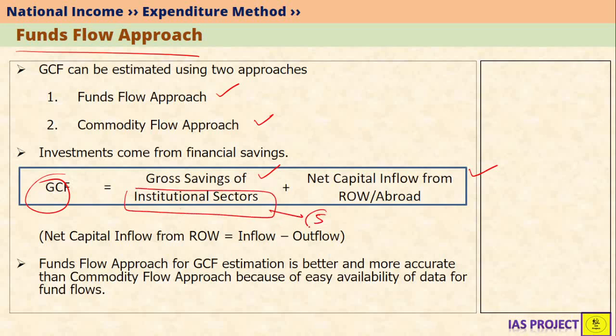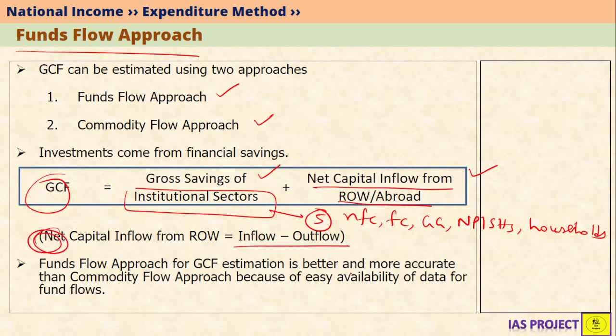We have said that in SNA 2008, there are 5 institutional sectors. They are non-financial corporations, financial corporations, general government, NPISHs and households. So these are the 5 institutional sectors. So GCF can be gross savings of institutional sectors plus net capital inflow from rest of the world or abroad. And when we say net, it simply means inflow minus outflow.